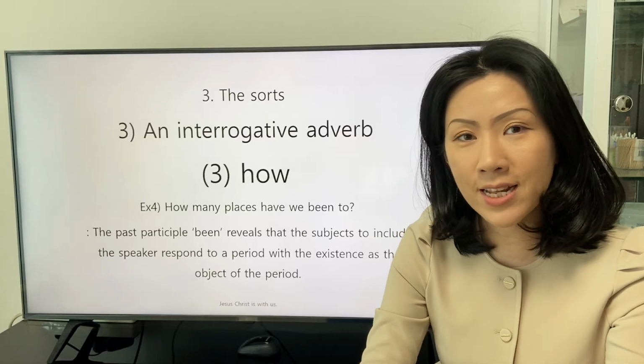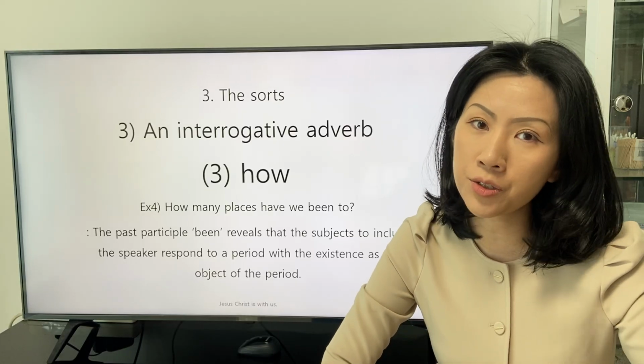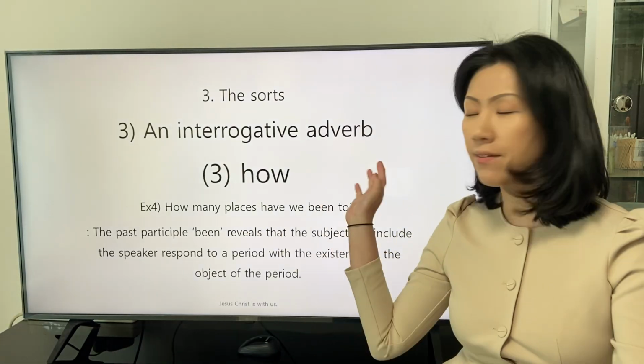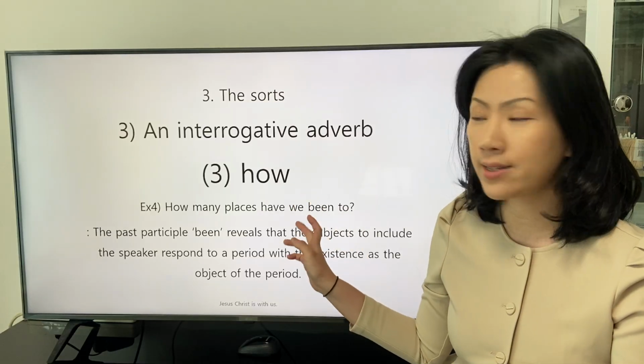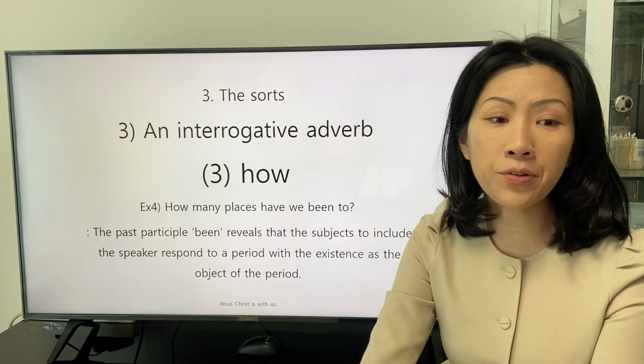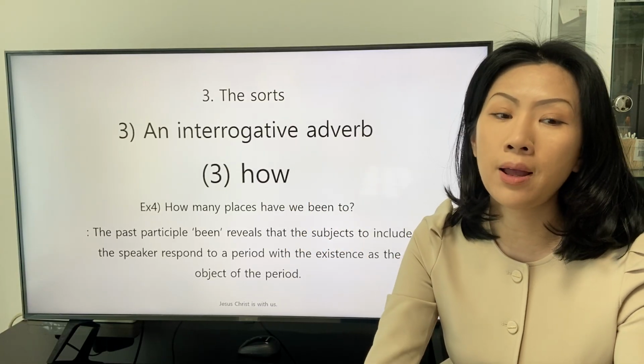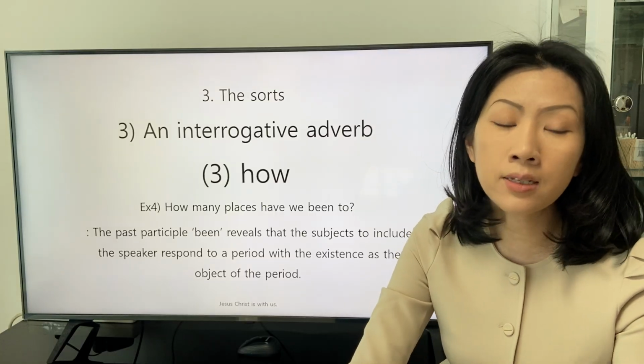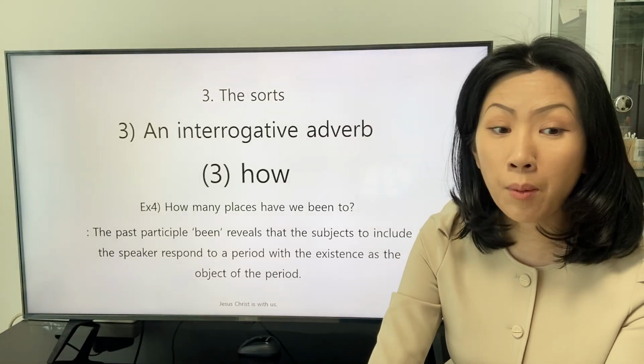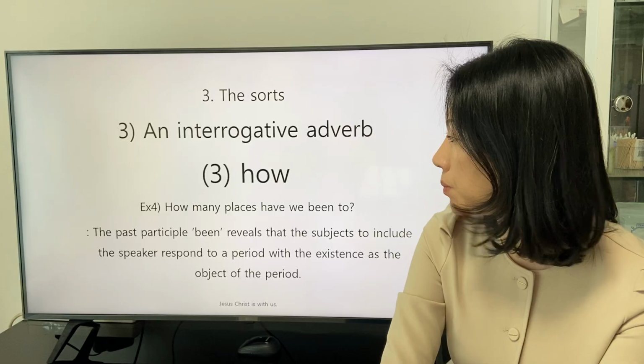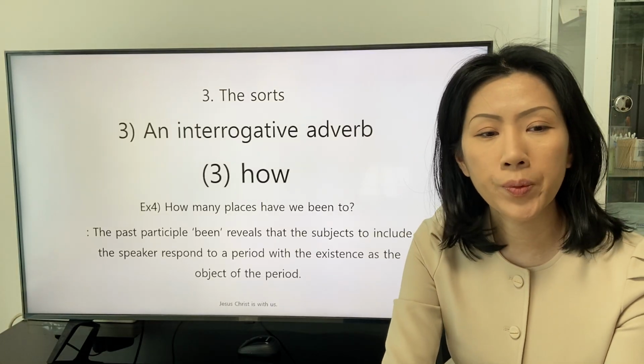Good afternoon. In this class, we will continue to study the interrogative adverb how with examples. The first example in which the interrogative adverb how is applied is this: How many places have you been to?